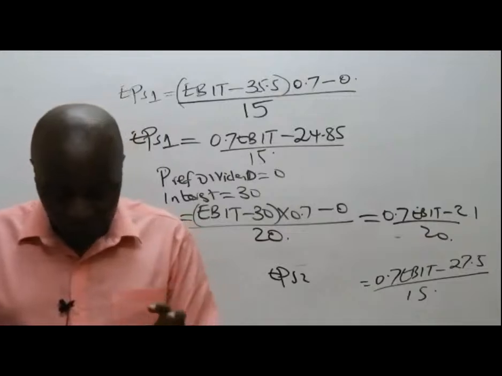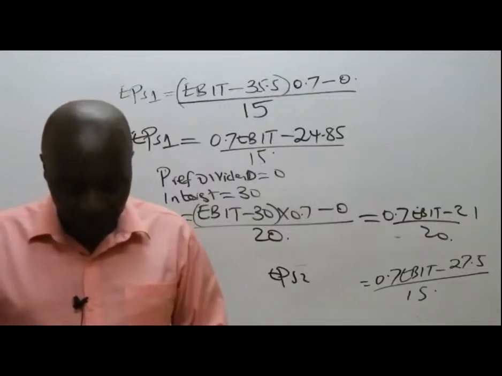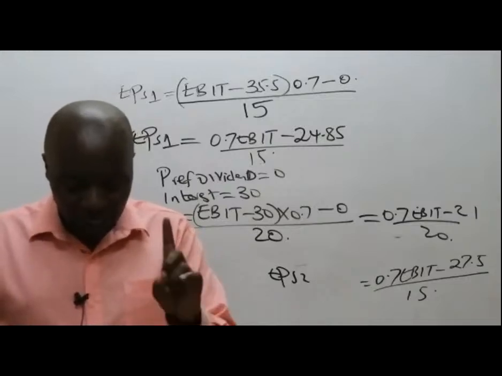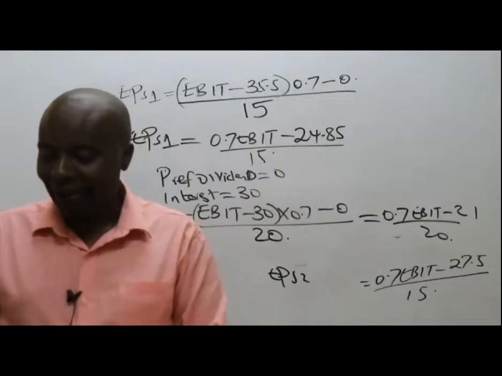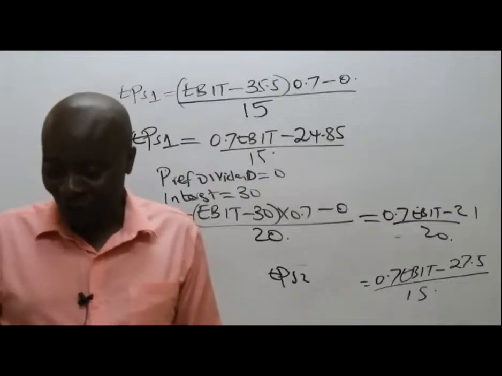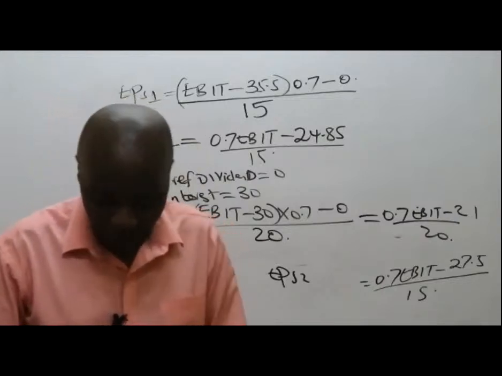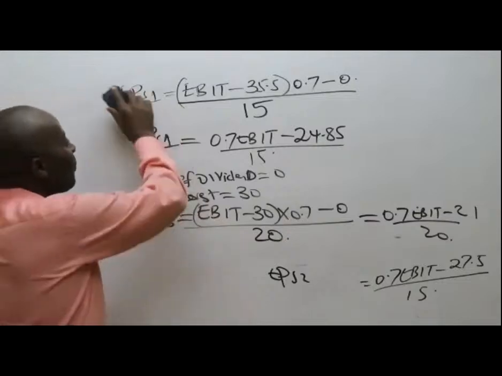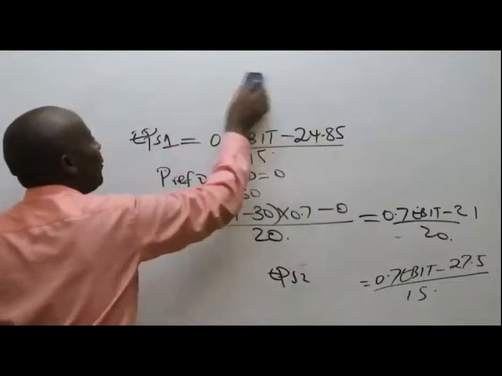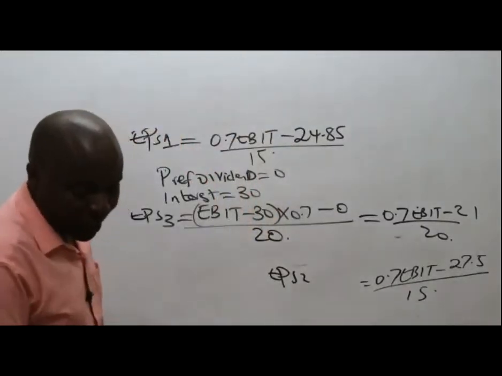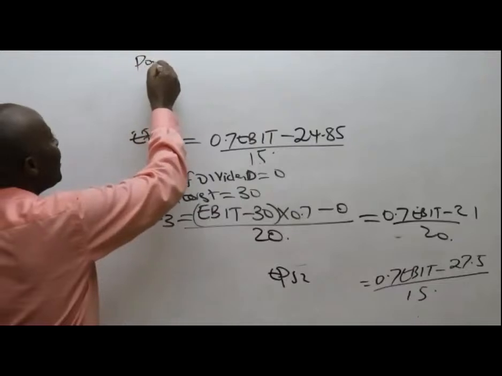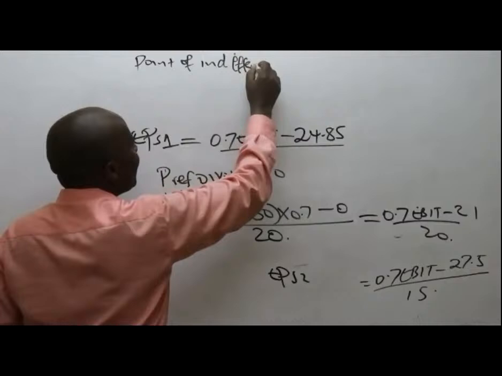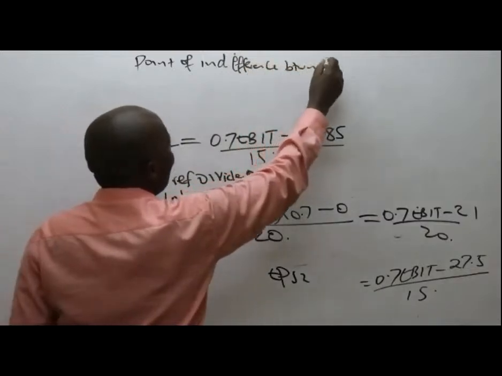So they want us to calculate the EBIT and the EPS at the point of indifference between the following options. A, option 1 and 3. Already these students have the answers, and they want me to explain so much. Choosy. So point of indifference between option 1 and option 3.